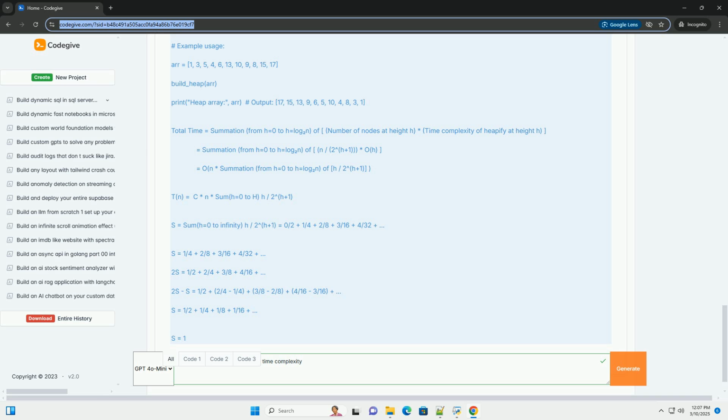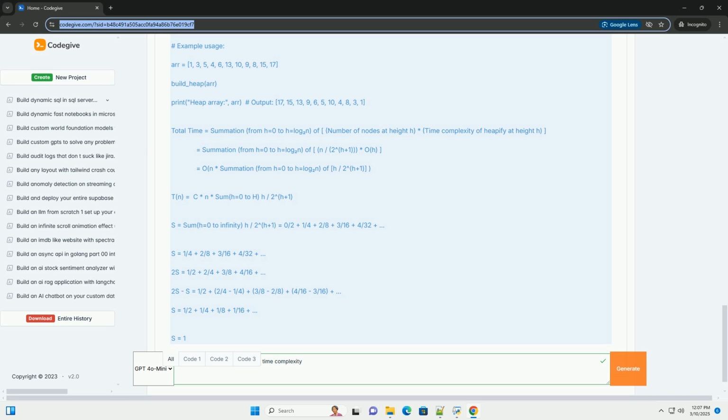Mathematical proof sketch. Let's denote the height of the heap by h = floor(log2 n). The time complexity is dominated by the sum, where c is a constant factor. We need to show that the sum from h = 0 to h of h/2^(h+1) is bounded by a constant.